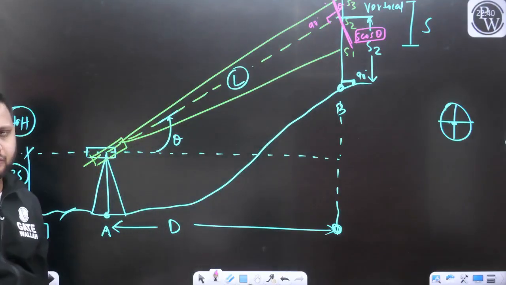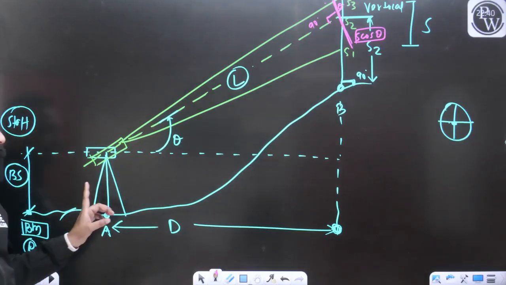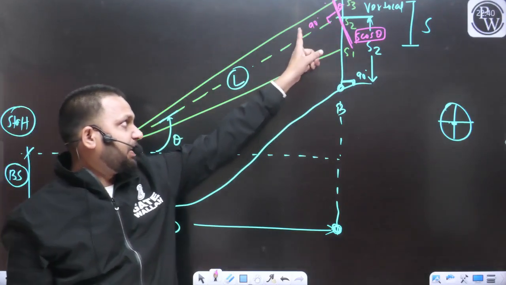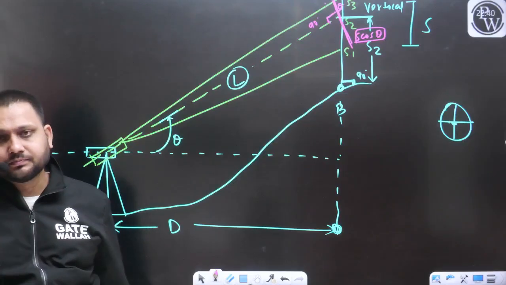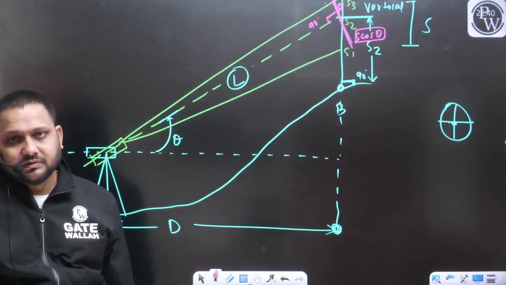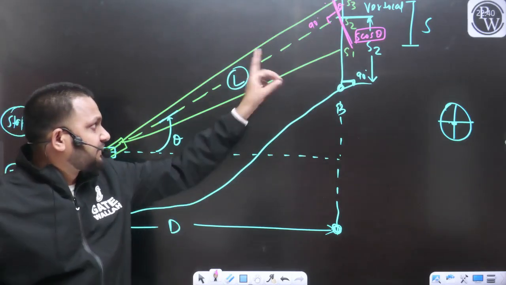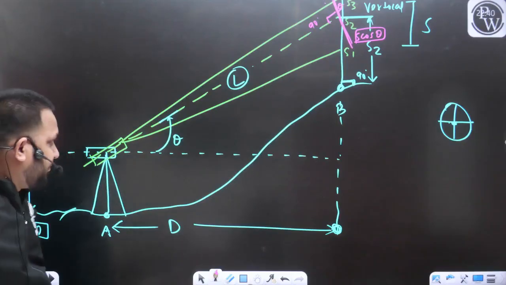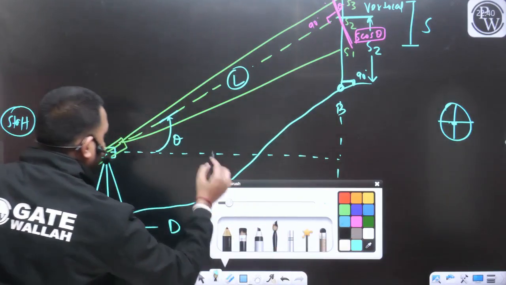Now our line of sight is perpendicular, no problem with that. So with the help of this S cos theta, we can easily find out the value of L.